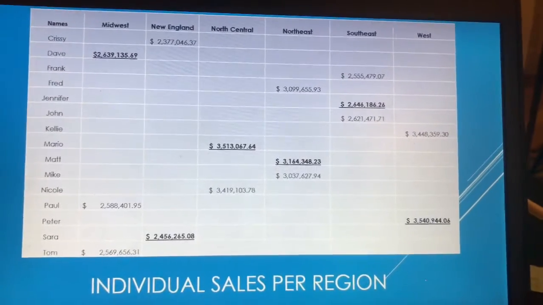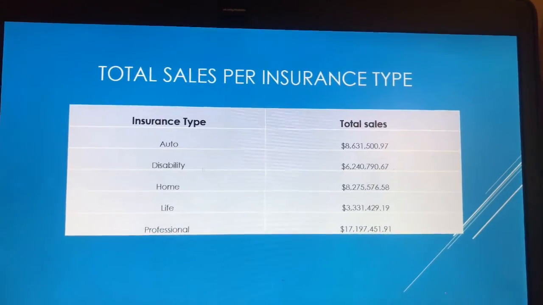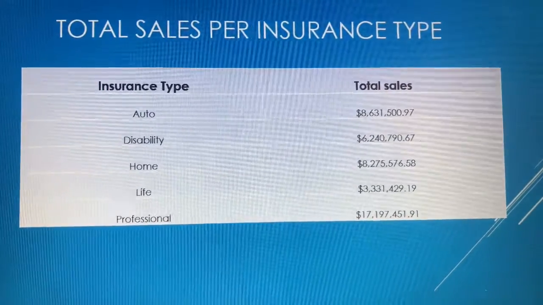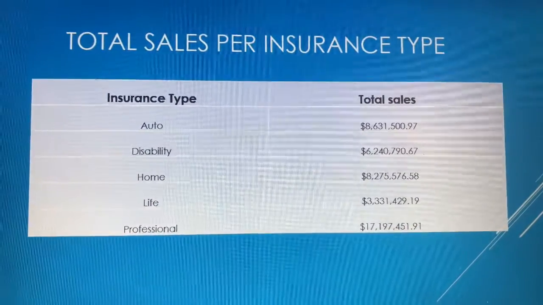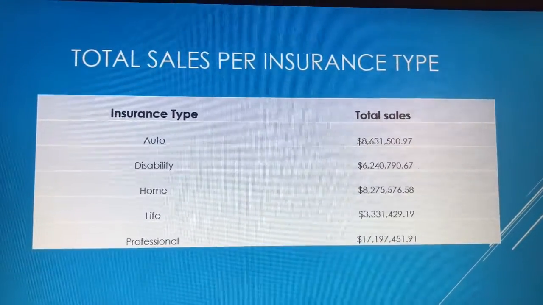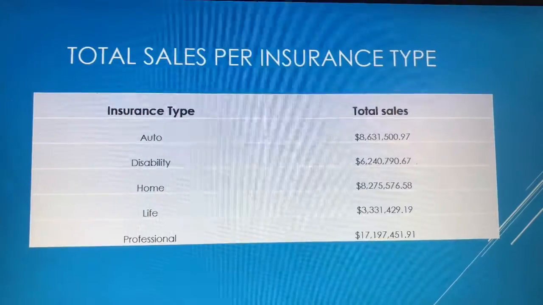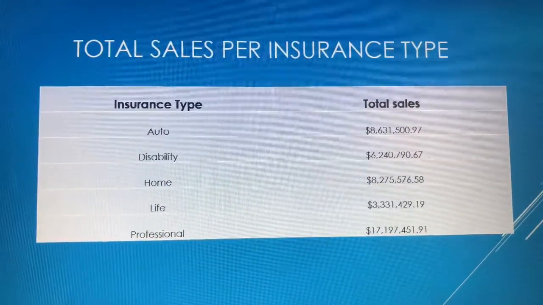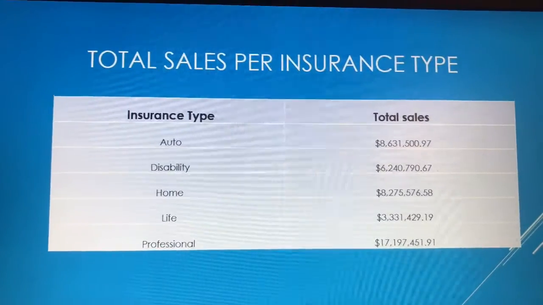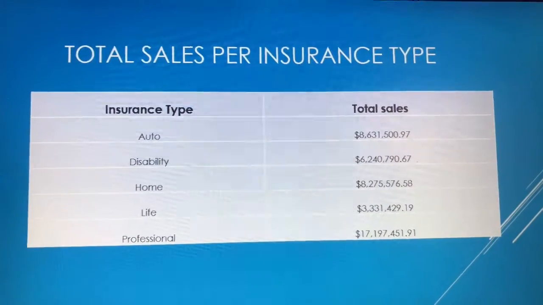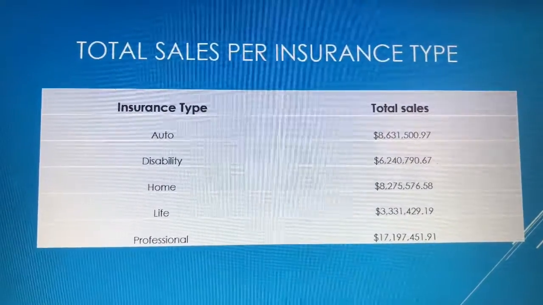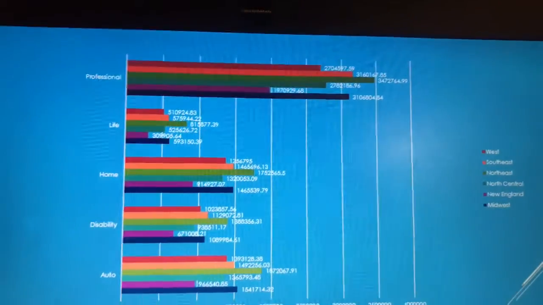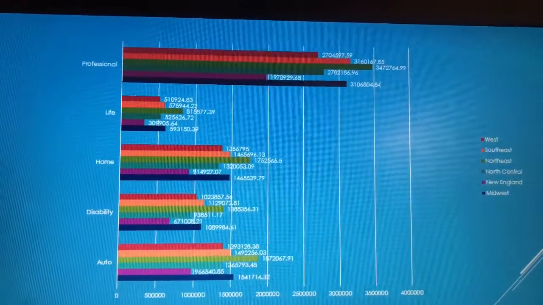The next question asks to show the total sales for each insurance type. I created a table using the insurance types and the total sales and put them together and created that table. It also asks to show a graph of the total sales of each insurance type in each region. And I created this table.